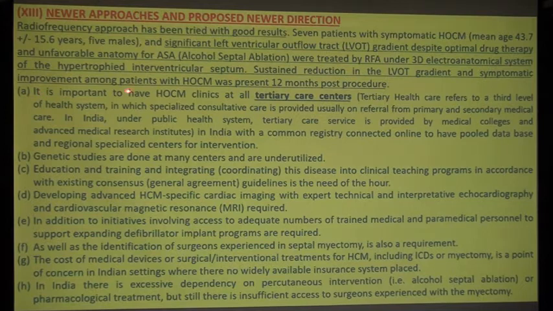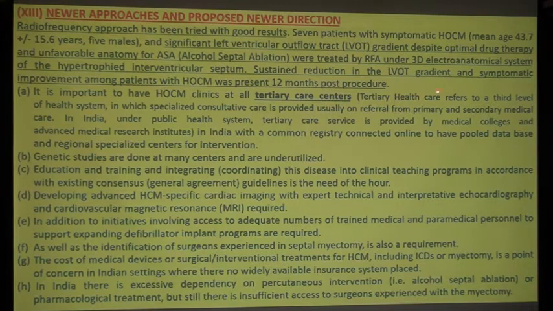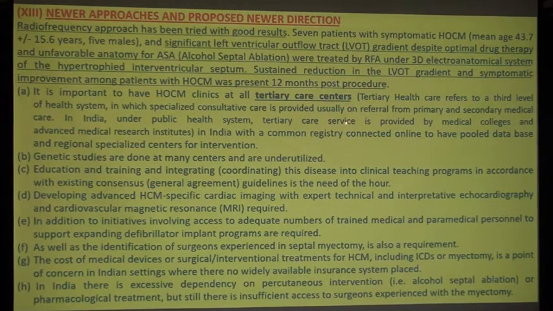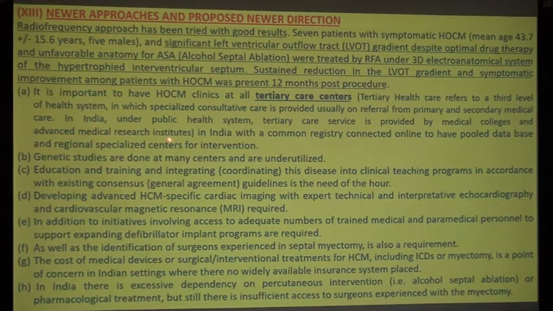Now it is important to have a hypertrophic obstructive cardiomyopathy clinic at tertiary care centers. What are tertiary care centers? Tertiary health care refers to a third level of the health system in which specialized consultative care is provided, usually on referral from primary and secondary medical care. In India, under the public health system, tertiary care services are provided by medical colleges and advanced medical research institutes.